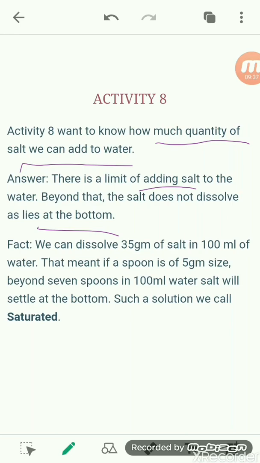So how much can you add? Here it is written that 35 gram of salt can be dissolved in 100 ml of water.